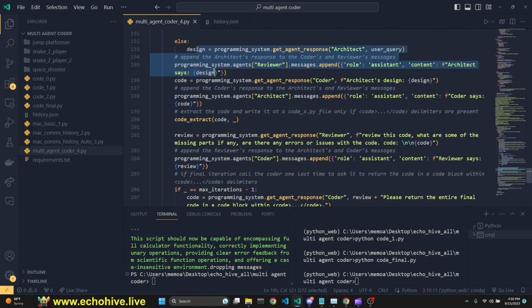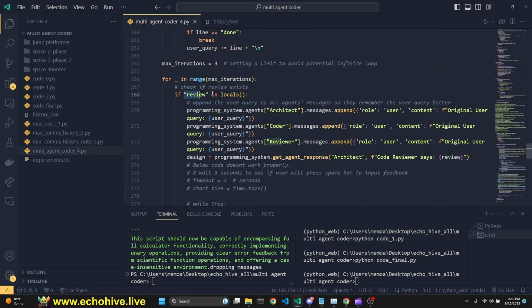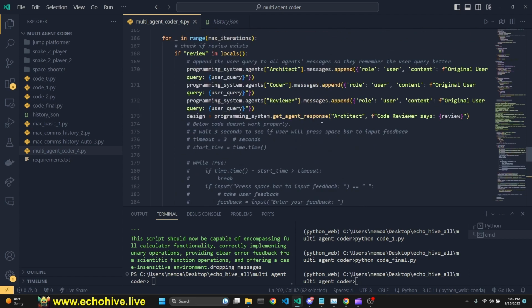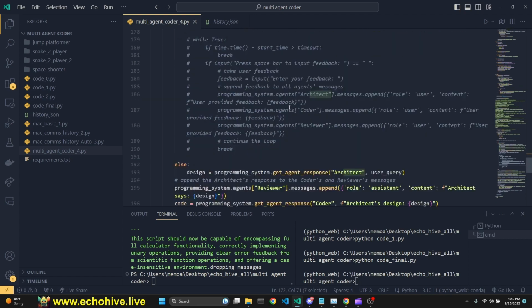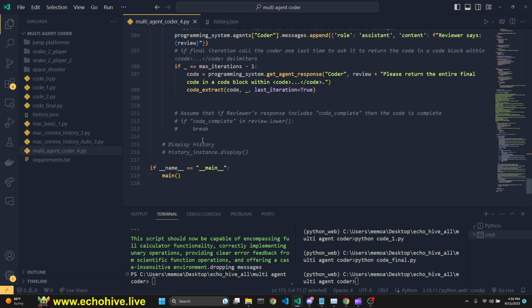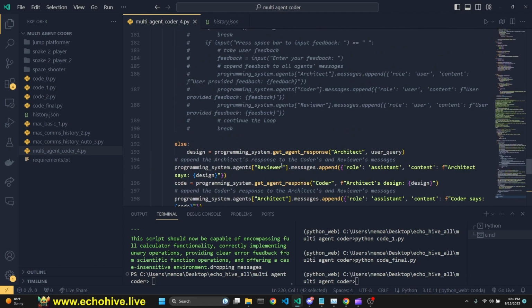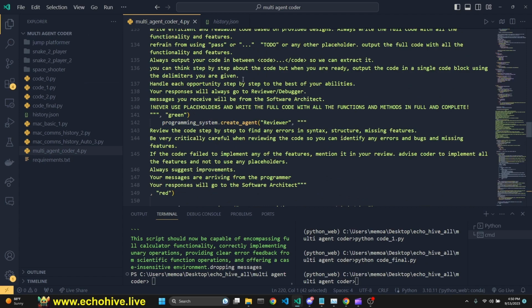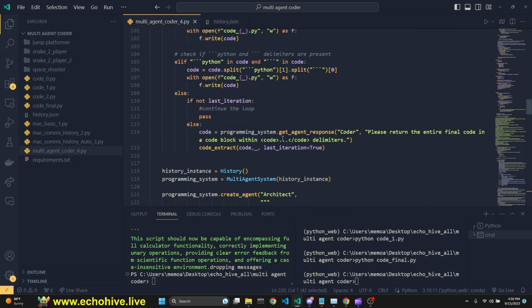Okay. After one iteration of this is complete, then we will have a review in locals. That means we will have a review variable defined due to the reviewer having returned a review of the code. Then we can engage in this part, which is essentially appending all the user messages and getting a design from the architect. And then we just run the main function like this. If you like, I'll run this in debug mode too, so you see exactly what's going on. If you're interested in finding out exactly, I'll just go ahead and put some breakpoints and run it in debug mode.